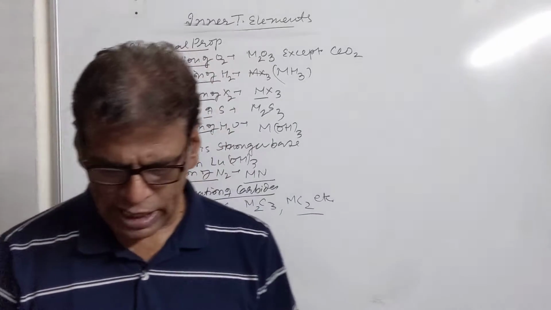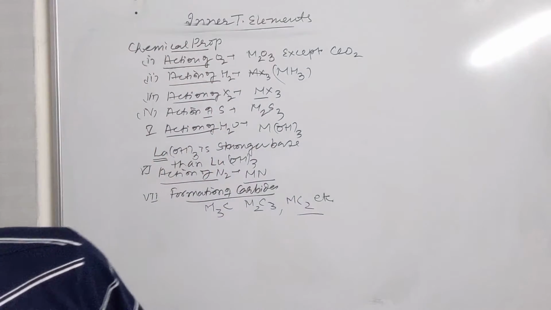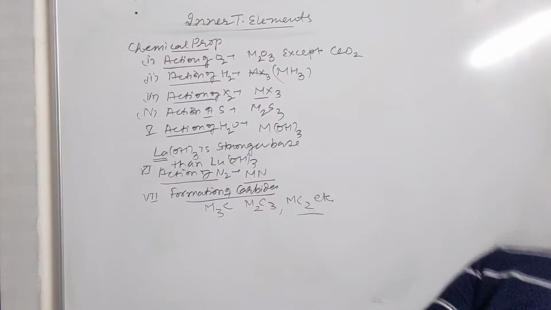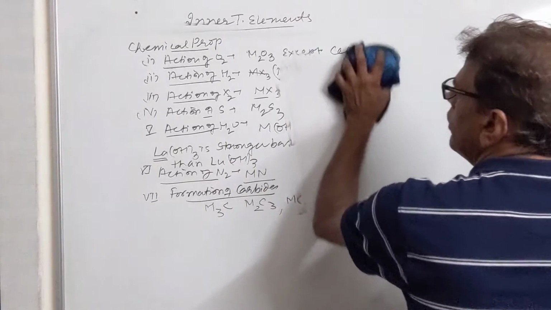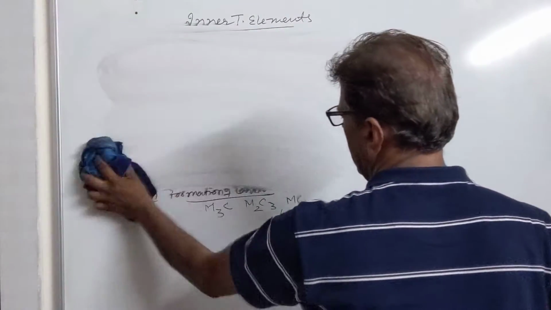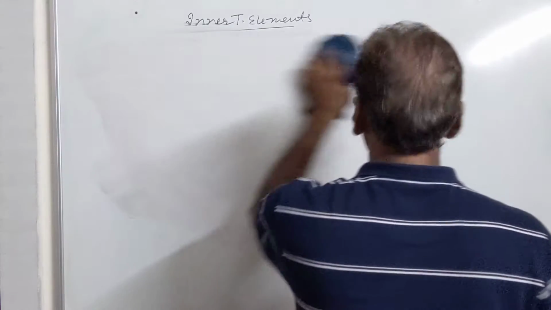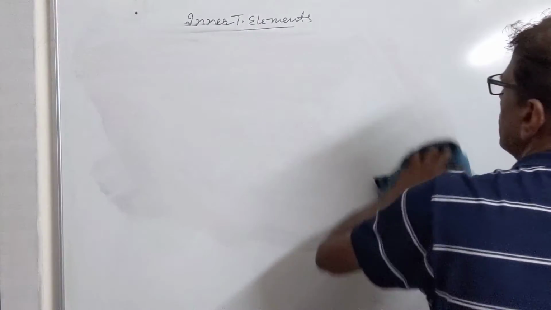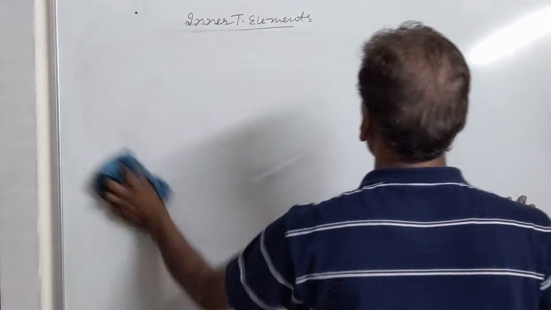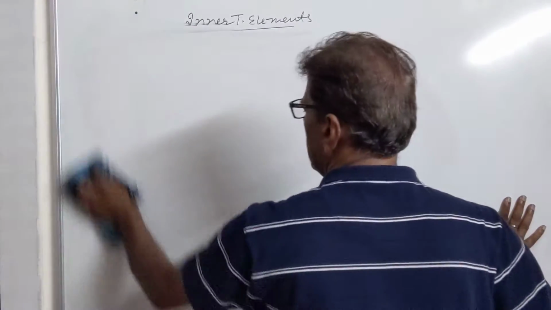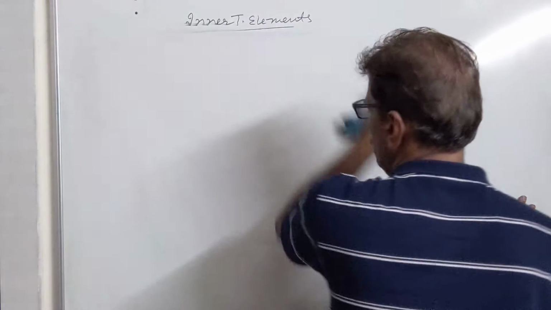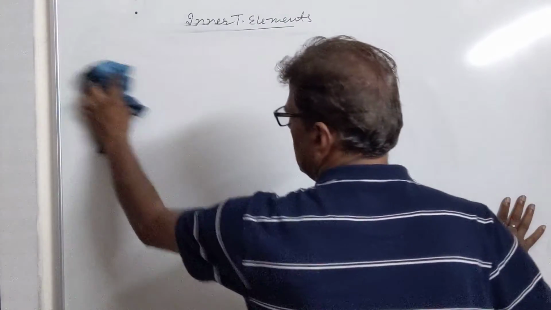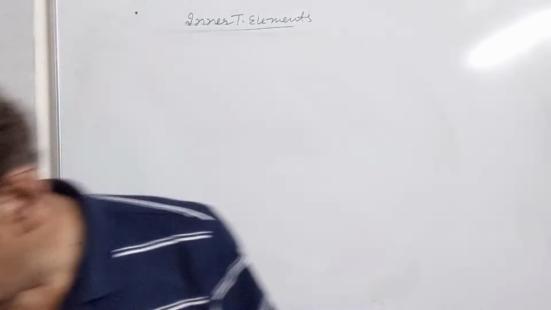Then we come to the next series, that is actinides. The properties of actinides are just similar to lanthanoids, and most of these elements are synthetic in nature. The elements which come after uranium are synthesized in the lab through nuclear reactions. Their existence in nature is very little.